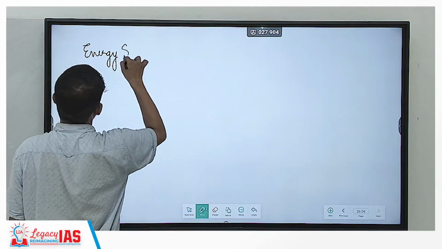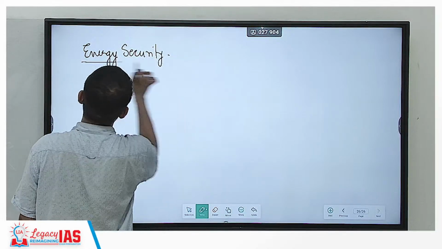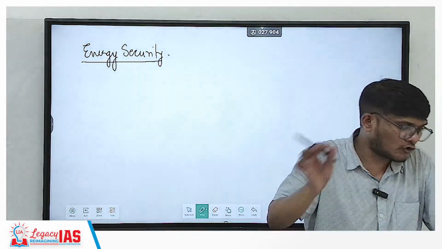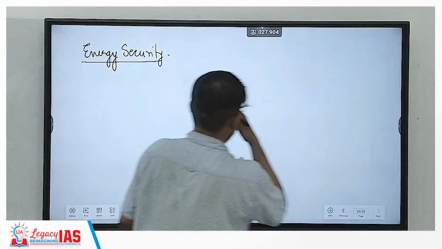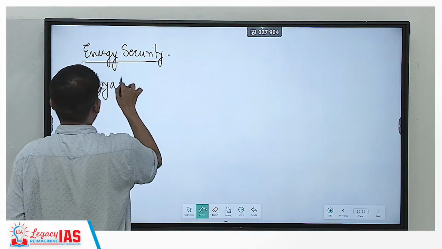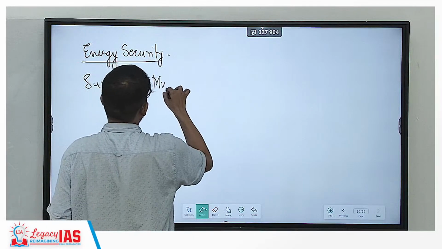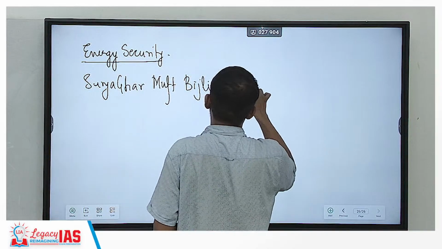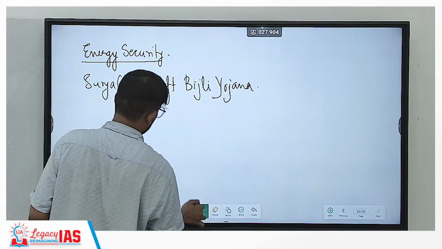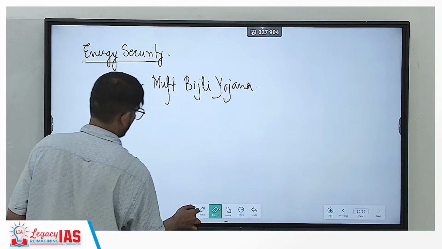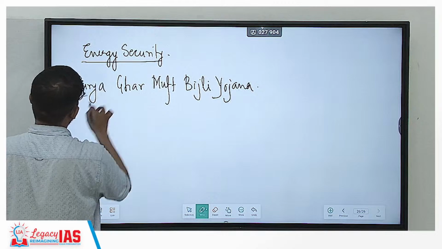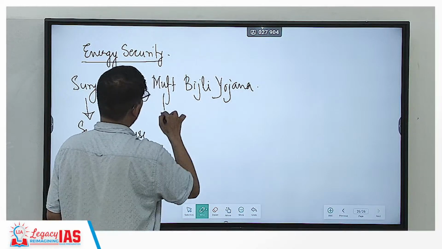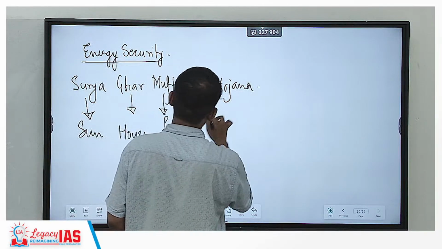With respect to energy security, as I said, focus will be on renewable sources of energy. So with respect to energy security, you have the scheme Surya Ghar Muft Bijli Yojana. Surya means sun, Ghar means house, Muft means free, Bijli means electricity.